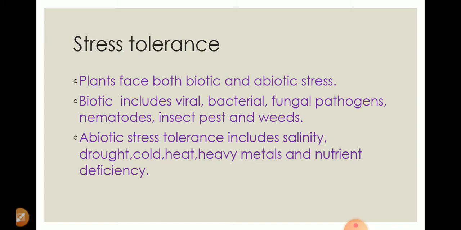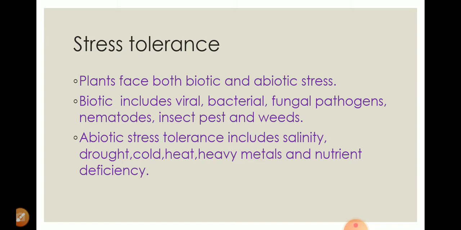So here there are two kinds of stress tolerance. It means how the plant will cope with unfavorable conditions. Let us discuss the first one, biotic stress tolerance. What is the meaning of biotic stress tolerance?